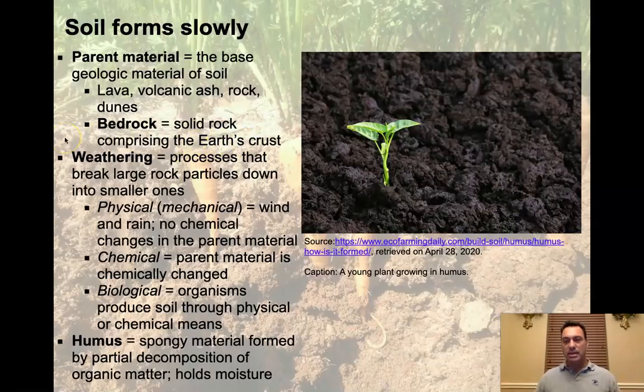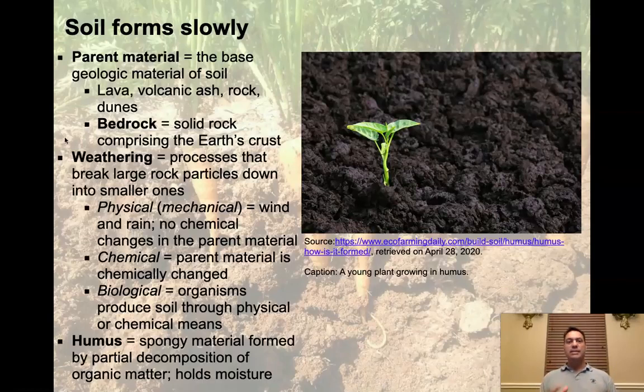This is stuff down deep below us. It's crystalline, it's hard, it's involved in tectonics, and that bedrock is very much playing a role in the kinds of soils that are going to form on top of it. So we take parent material, combine that with time, and we have to add 2 more elements. The next element is weathering.